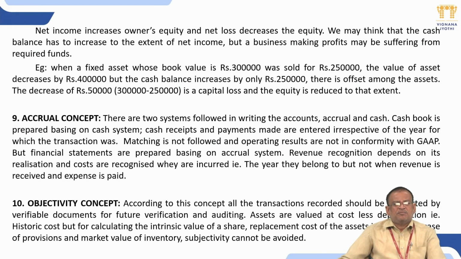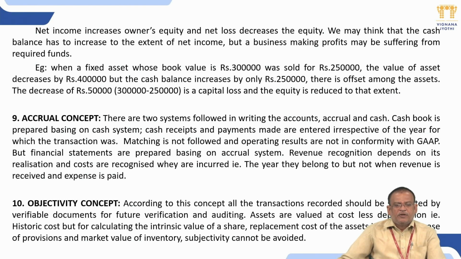Next one is the accrual concept. There are two systems followed in writing the accounts, accrual and cash. Cash book is prepared on the cash system. Cash receipts and cash payments made are entered irrespective of the year to which the transaction relates. Matching is not followed and operating results are not in conformity with GAAP.